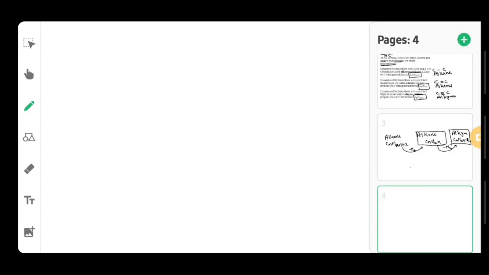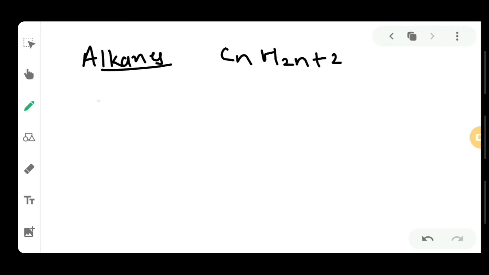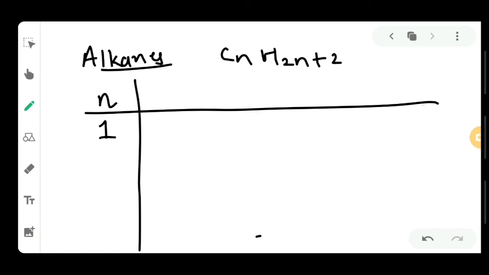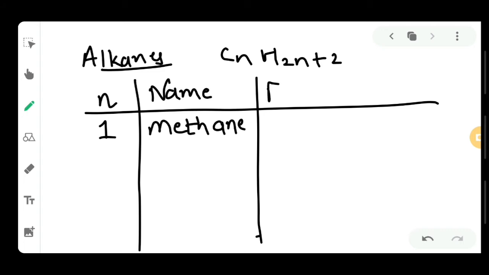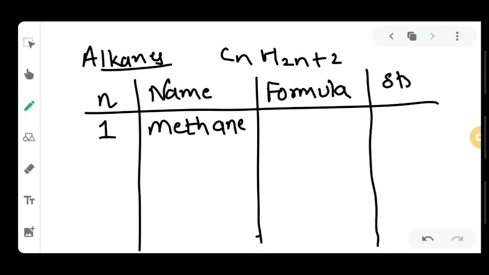Now let's try to form the molecular structure or bond structure of alkane family, and it's very much simple. Okay, so here as you can see, alkane family's formula is CnH2n+2. So here if n value is 1, then the name will start from meth. Then I will write the name over here, that is methane. Then I will write the formula, and the structure will be shown at last.